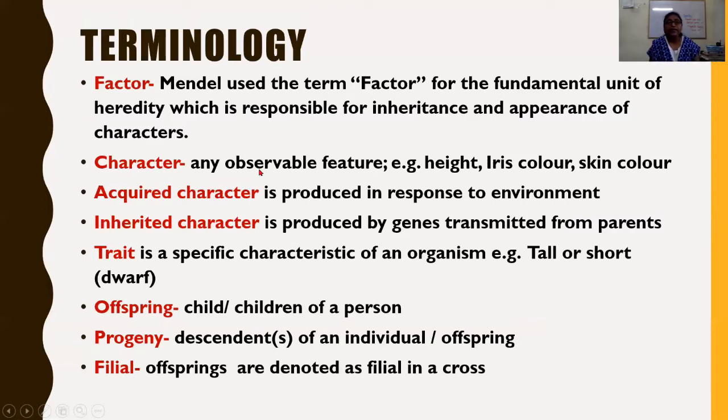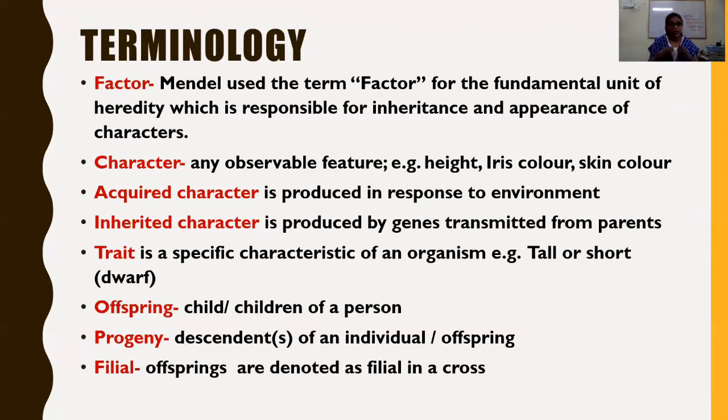Character means any observable feature, that is height, color of the iris, skin color, or the thickness of the hair, color of the hair, many things are there. Then these are the characters. What are acquired characters? Characters are of different types, that is genetic or acquired. Genetic also known as inherited. Acquired, which is produced in response to environment.